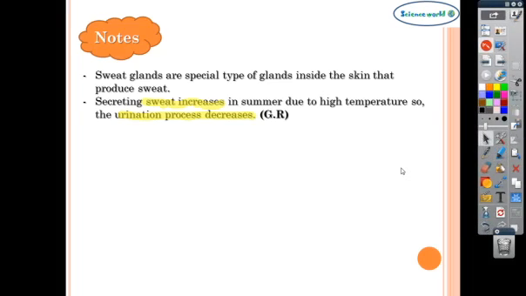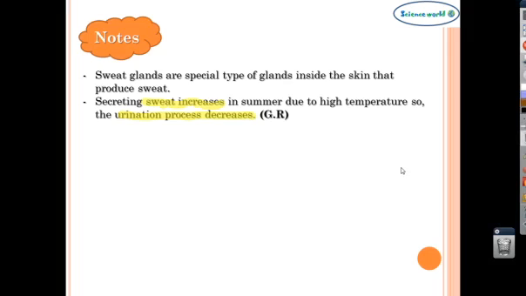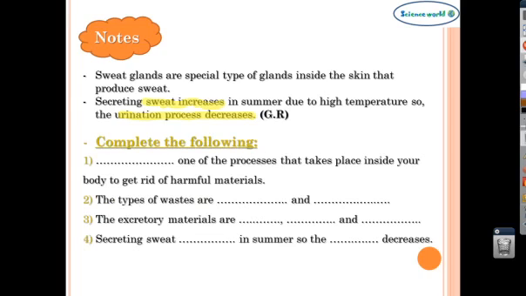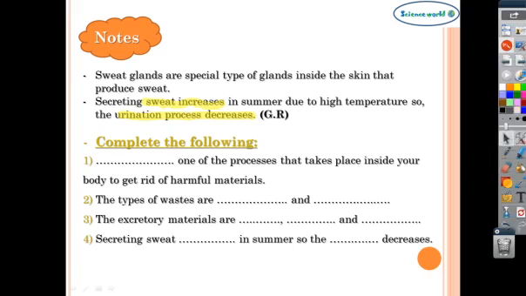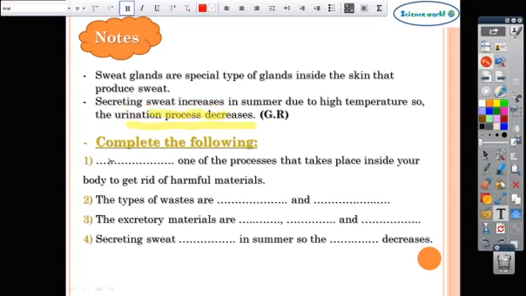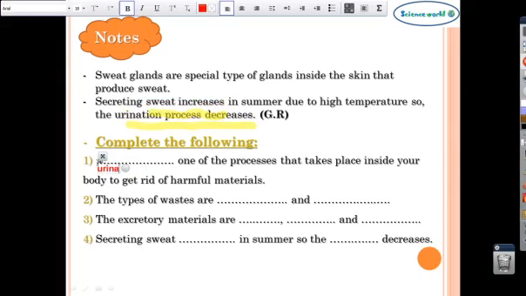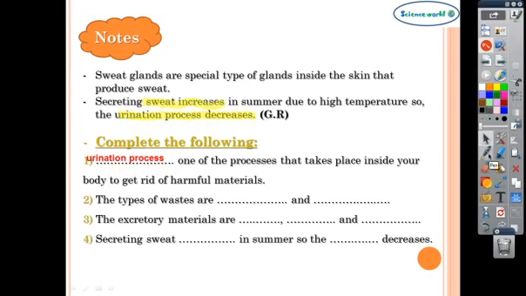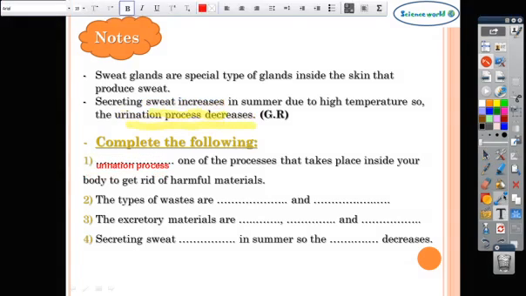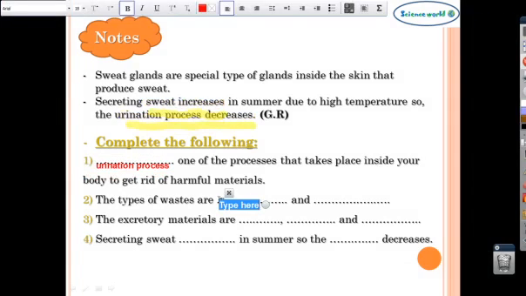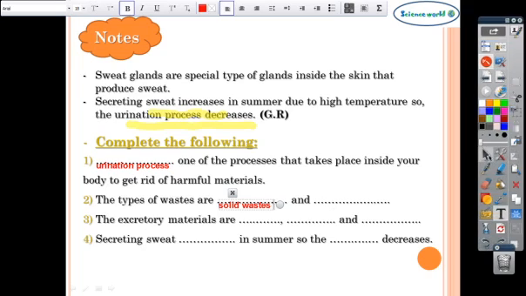Okay, let's solve some questions. Complete the following. Number 1. One of the processes that takes place inside your body to get rid of harmful materials. Yes, it's the urination process. Number 2. The types of waste are, yes, solid waste and excretory materials.